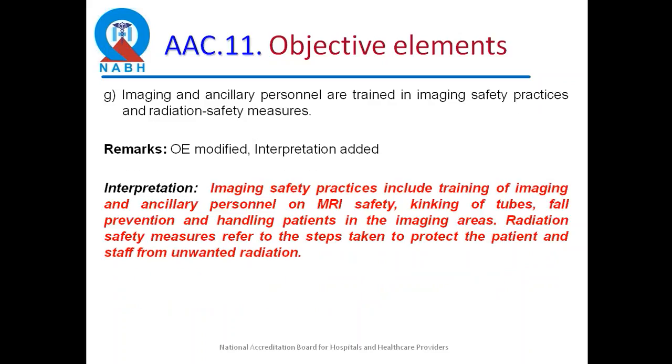AAC 11G is about training of imaging and ancillary personnel in image safety and radiation safety. So here the stress is that imaging safety practices include training of ancillary people also. So if there's a GDA or an attendant, he or she also needs to know what all safety norms have to be followed when they are in the MRI area. Kinking of tubes, prevention, and handling patients in the imaging area. So radiation safety has to go beyond just the patient and the immediate radiation workers. It has to go to the ancillary staff and families of patients also.